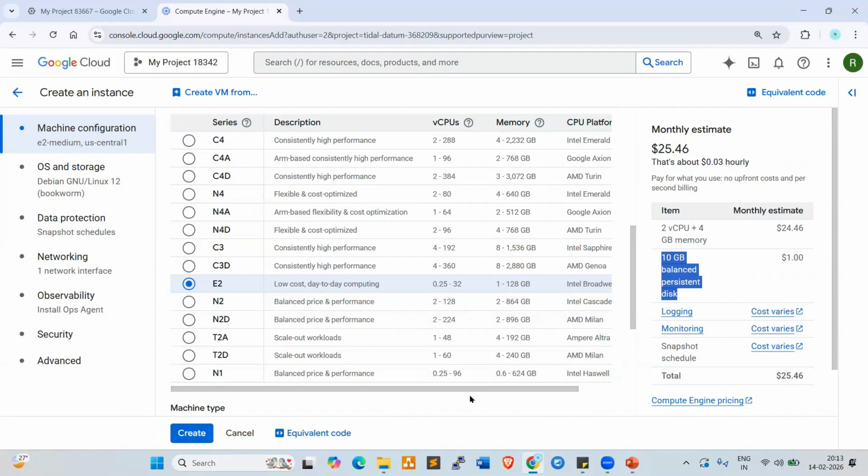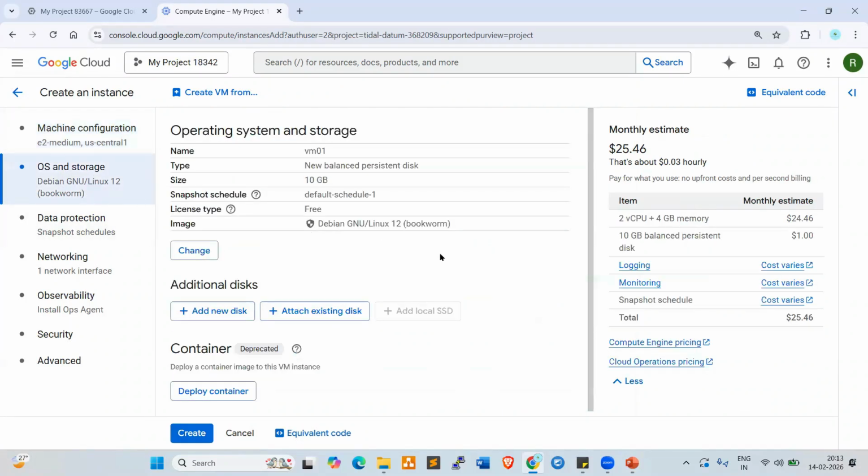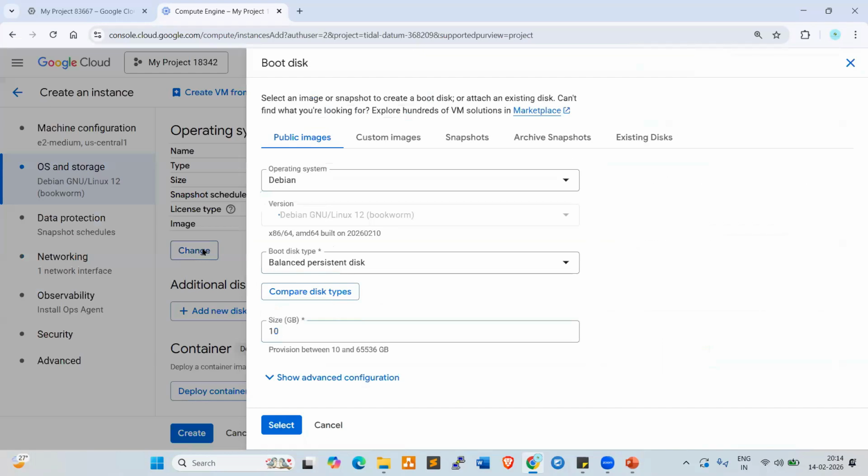Now OS type, I want to check the OS type. Click on OS and storage. Look at here. Name VM01, type new balanced persistent disk, size 10 GB, storage snapshot schedule, license type free, image Debian. So Debian family image I'm using. If you want to change the image, click on change. Click on change. Look at here.